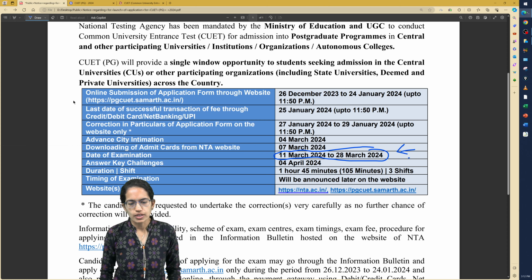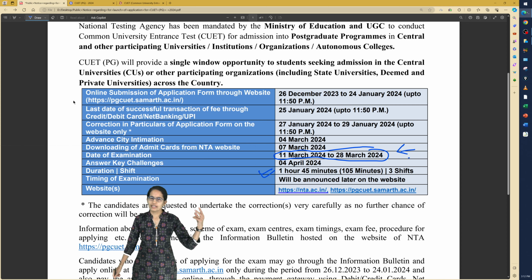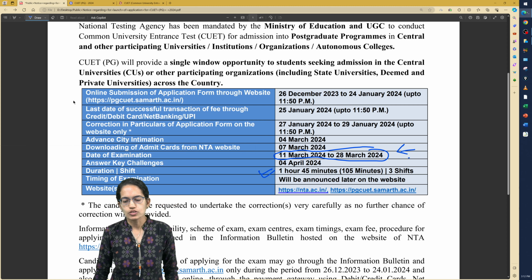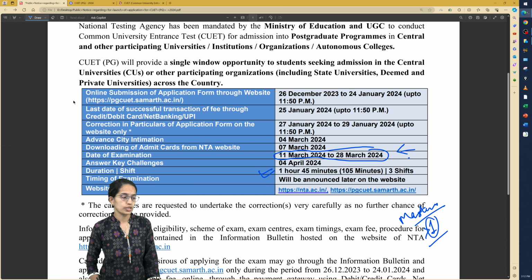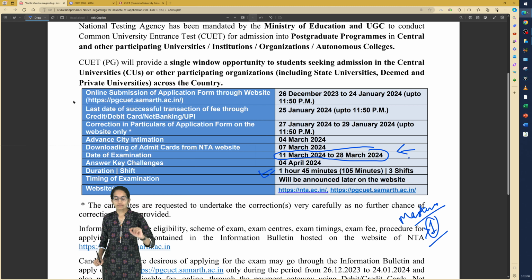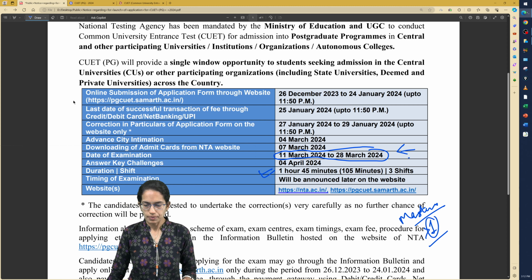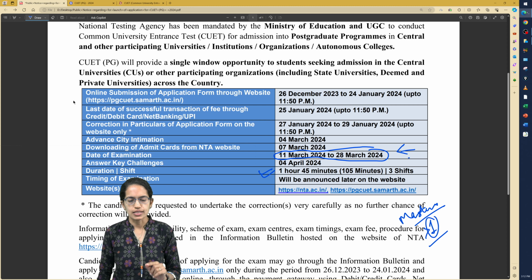It's really important. Each paper would be of 1 hour 45 minutes duration and there would be 3 shifts on a daily basis. Now since this is an entrance to your master's level program, you can opt for more than one subject. So when you are opting for more than one subject, what subjects you can choose and what would be the possible areas you can apply is really important, that we would be understanding in a separate lecture.